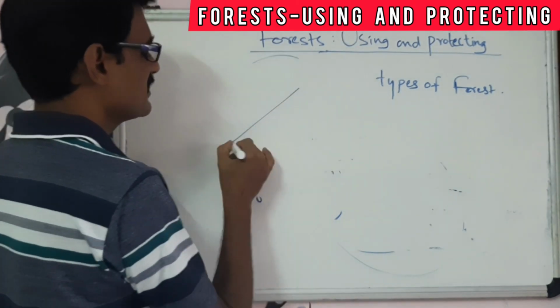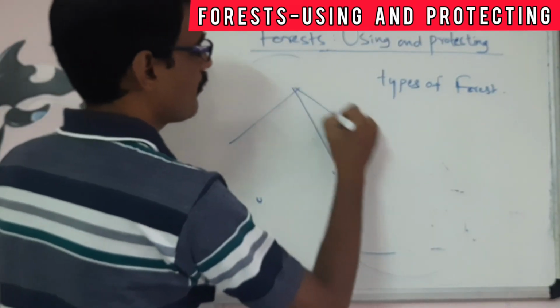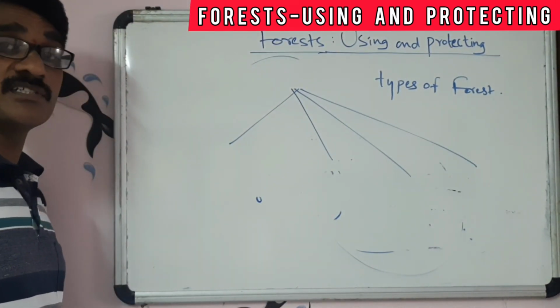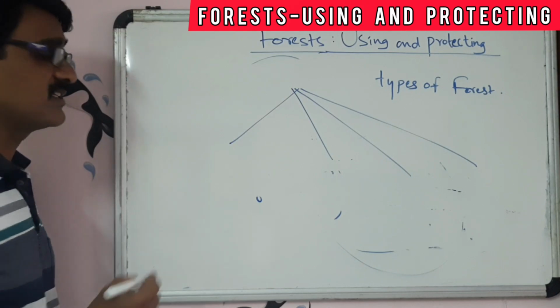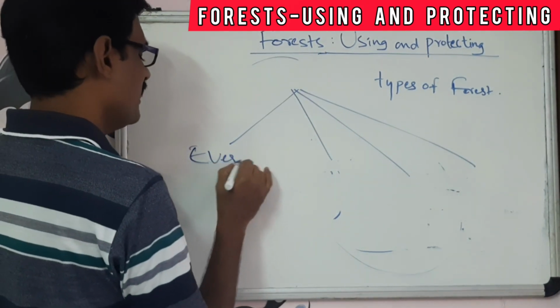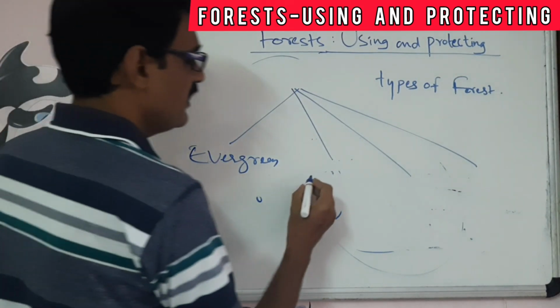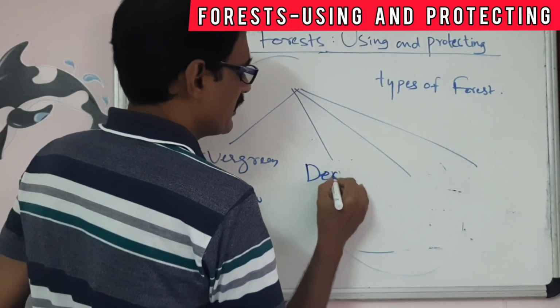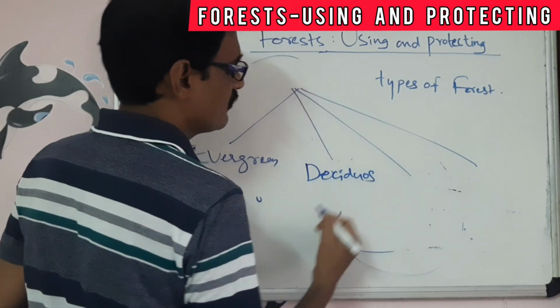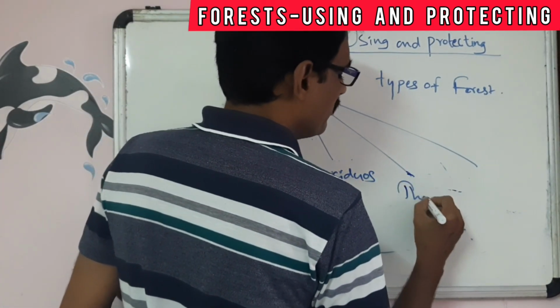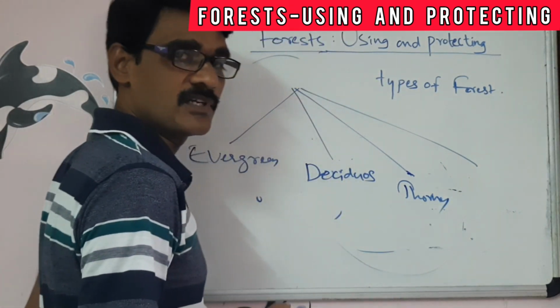The first one is the equatorial regions forest. This is the evergreen forest. Second one, deciduous forest. The third one, thorny forest.